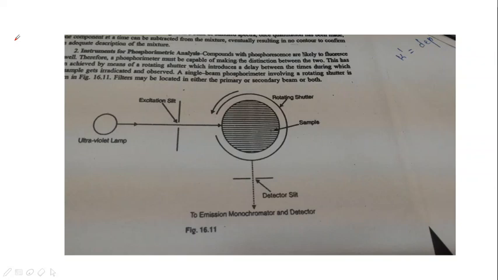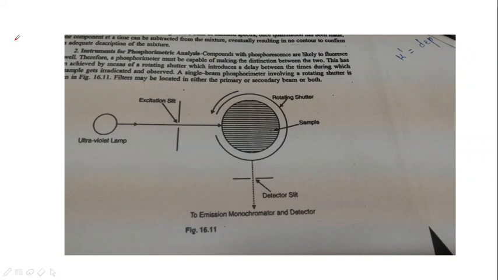Many compounds display the phenomenon of phosphorescence at liquid nitrogen temperature, but few compounds show phosphorescence at room temperature. Generally, the prerequisite for phosphorescence would be liquid nitrogen temperature. Compounds showing phosphorescence are likely to fluoresce as well. Now, if there is a phosphorescence, there may be a fluorescence as well. Therefore, a phosphorimeter must be able to distinguish between the two.